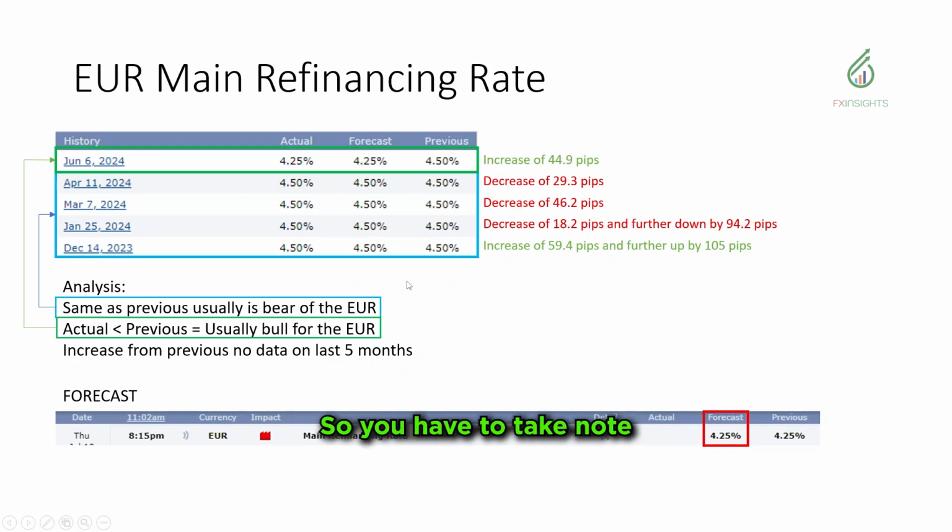You have to take note that the forecast is not always accurate, but at least for the main refinancing rate, it was pretty consistent with the forecast. So you could follow that if you want to. Just be wary of the risk.